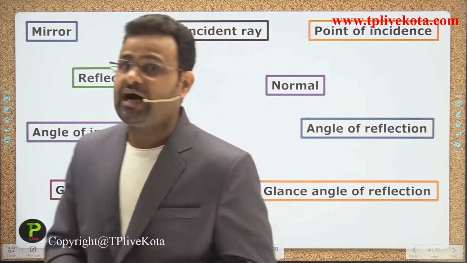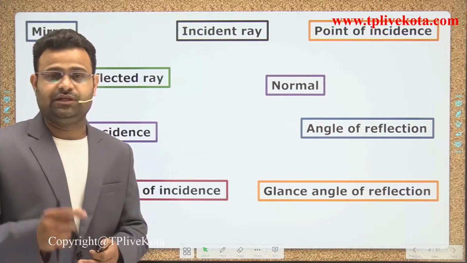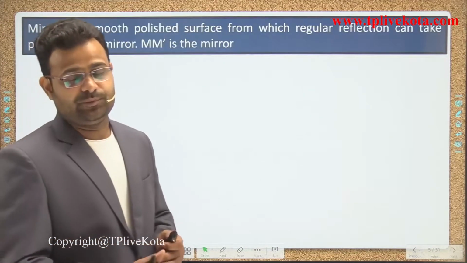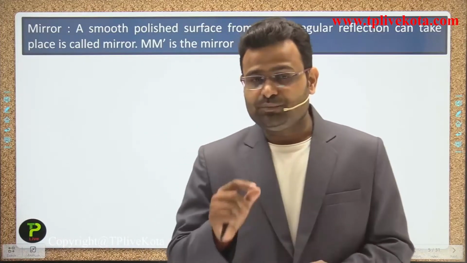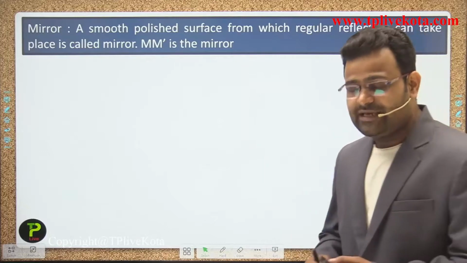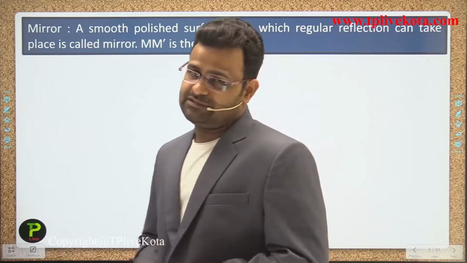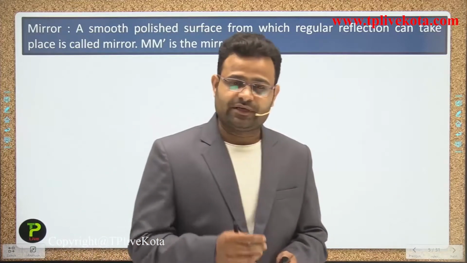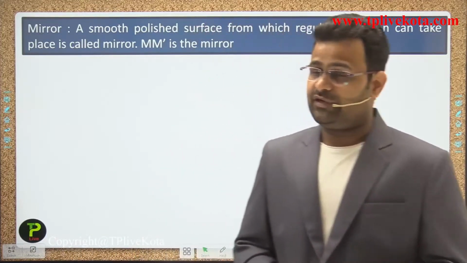We start the explanation with the first point, the mirror. What do we mean by the mirror, guys? A mirror is a plane surface which gives regular reflection. If we do not use a mirror, we can't get regular reflection.